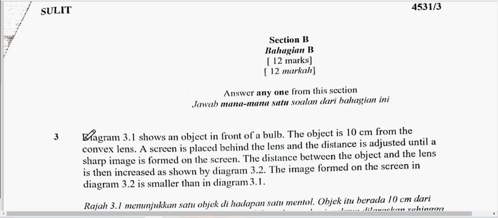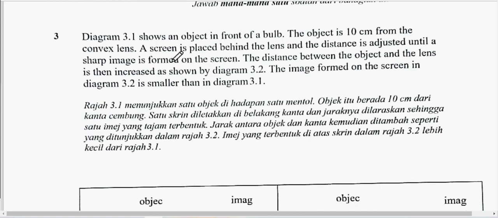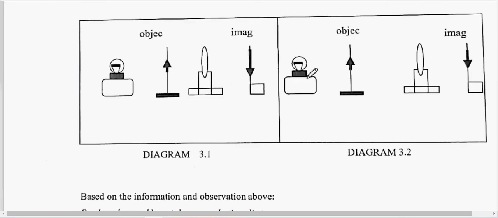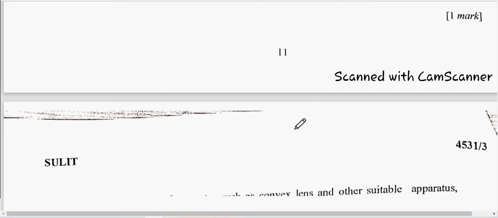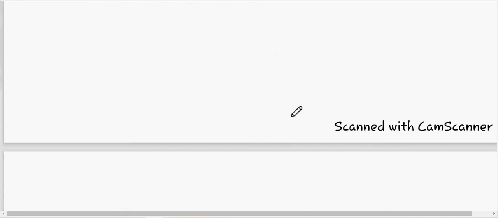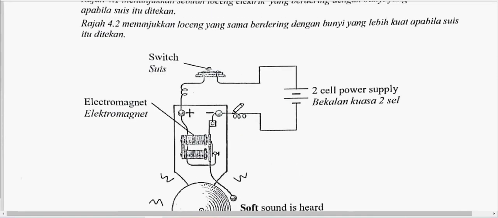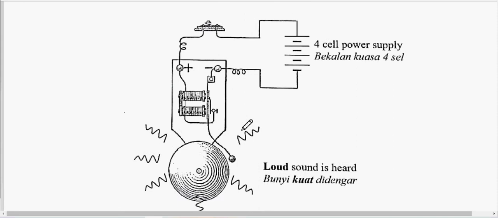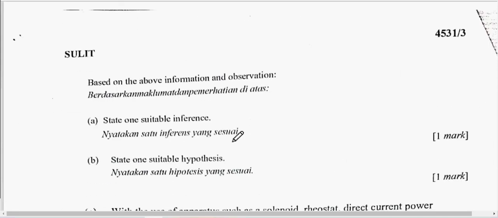Okay, for section B, I think I will record another video. Okay, so this is section B. So there is a diagram showing the experiment, and then this is number 3, and then this is number 4. All right. Okay, something to do with electromagnet. So I will record this video separately from section A.